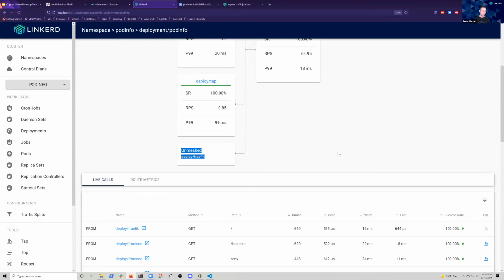So first off, thinking about it as you're looking at Linkerd in your cluster, it's really valuable to just add that ingress to your mesh. So let's do that first and see what that gets us.